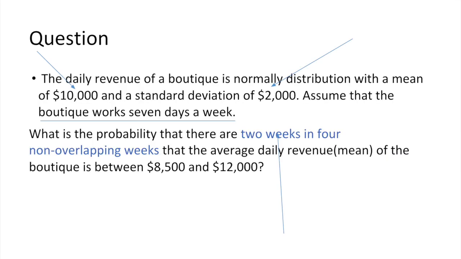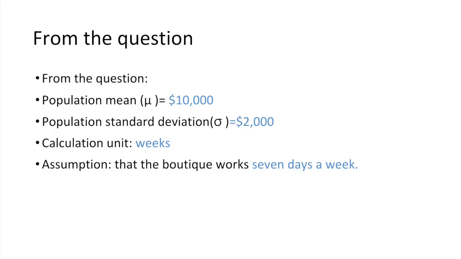Since we are finding the number of weeks, 2 out of 4, happening in the range required, when we apply the normal distribution to calculate the probability of success, we are going to find the probability of 1 week happening in this range, which refers to 7 days given in the question.